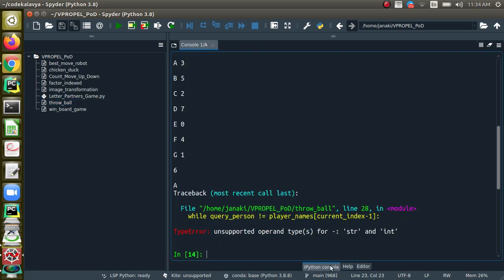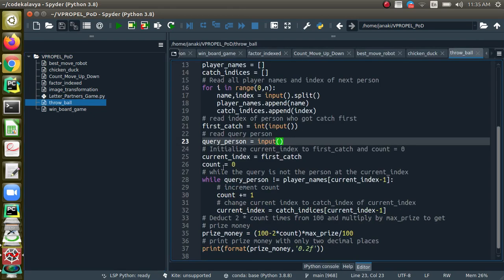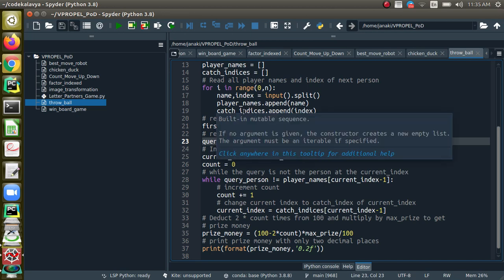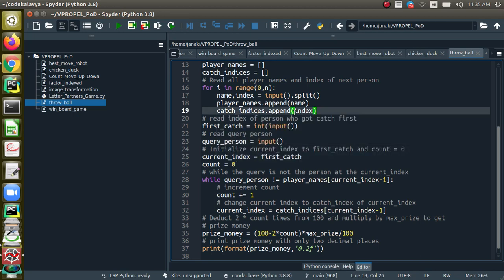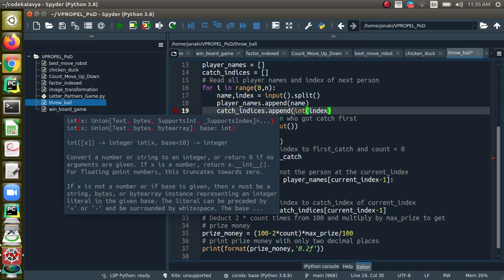I gave the input and I have got an error: unsupported operand, minus between string and int. Let us look at line number 28. So what's the problem here is you are doing current index -1, right? And first catch is of course an int. But the problem is, first time it will not fail, but you are changing the current index to one of the values from the list catch indices. Let us see whether catch indices are integers. No, I have not converted them to integers, it's a mistake.